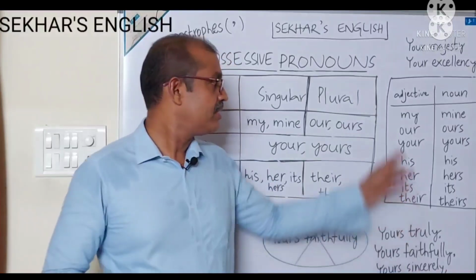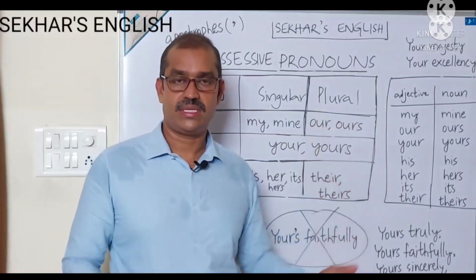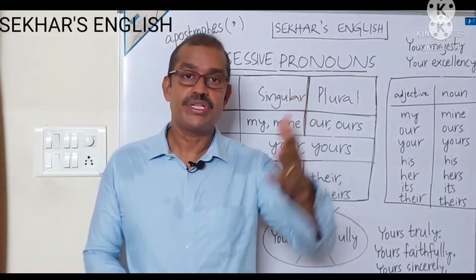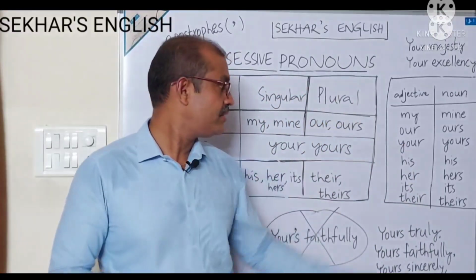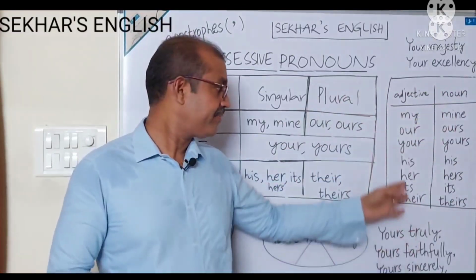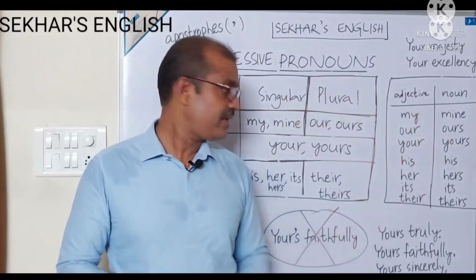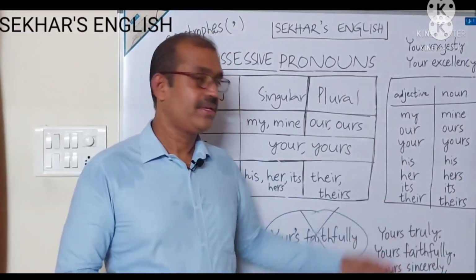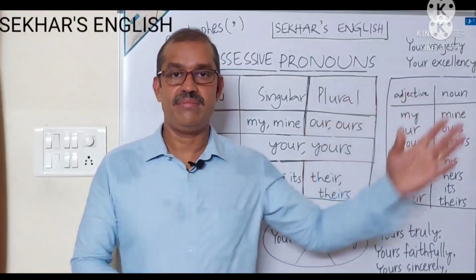Let us see one by one. This is my building. This is our house. This is your shirt. This is your car. This is his shirt. This is his car. That is her saree. That is its chain. That is their building.